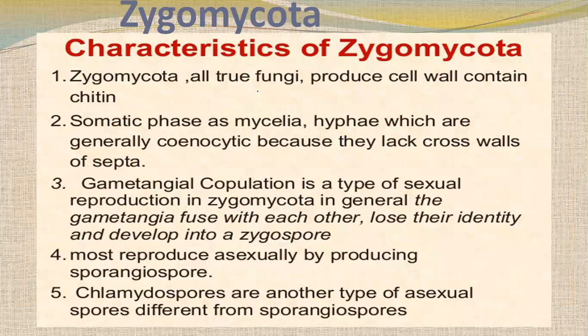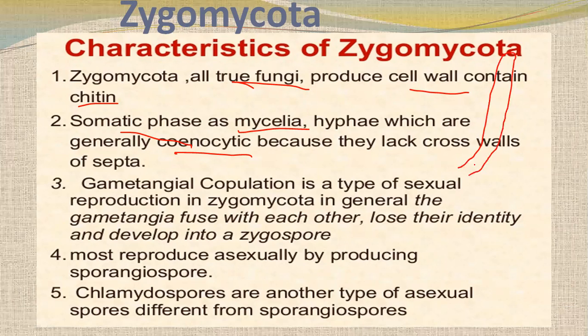So they all are true fungi and produce cell walls containing chitin. Their somatic phase as mycelia, the hyphae, are generally coenocytic. Coenocytic means they lack cross walls in their hyphae. If you see, this one is hypha and it has nuclei. Normally there must be a cell membrane, or they are divided by cell wall, because each cell has to be separated.